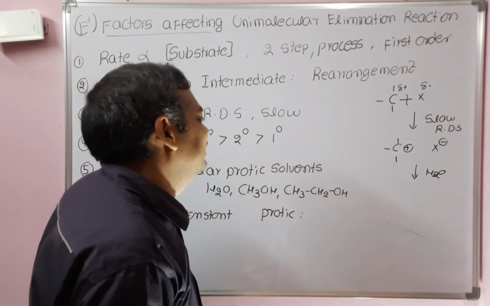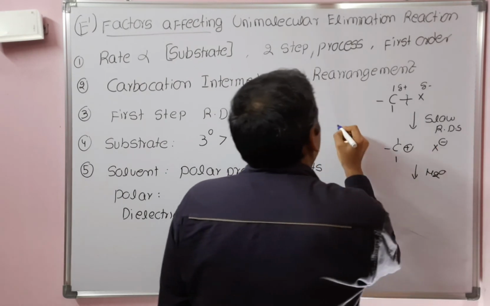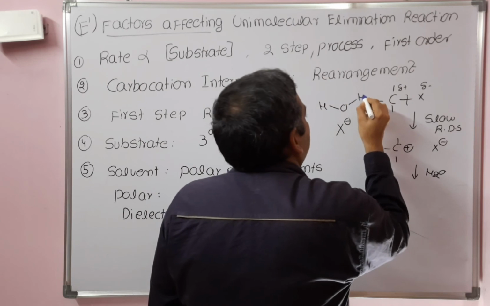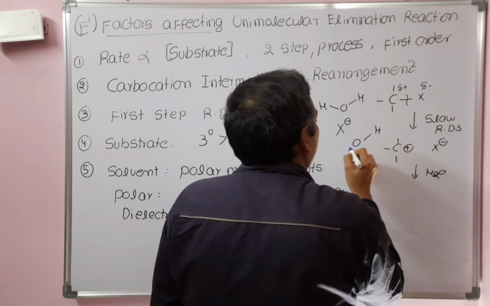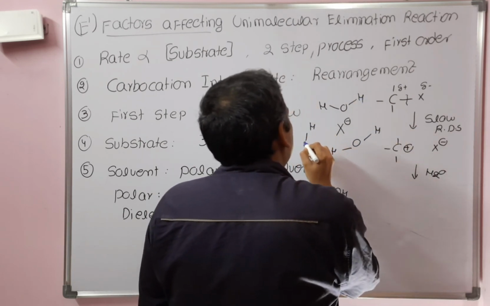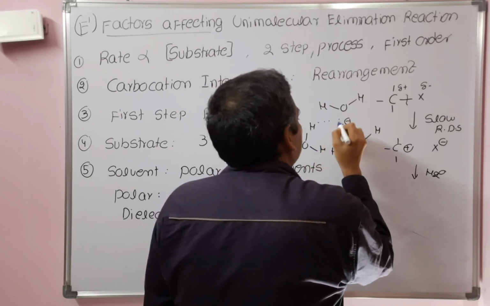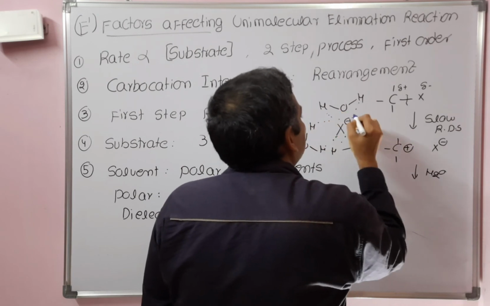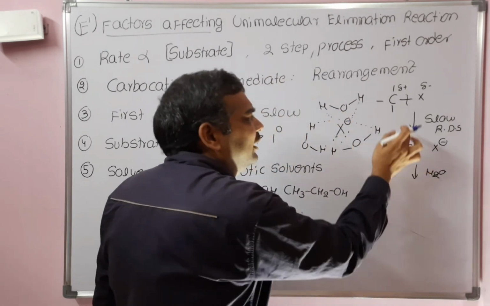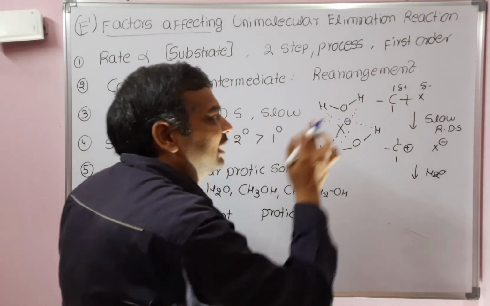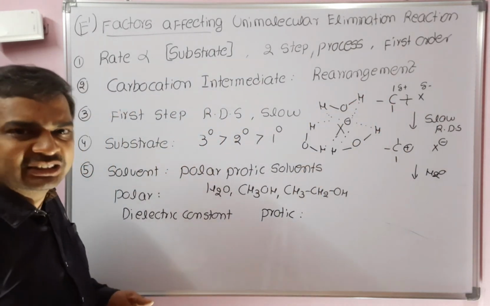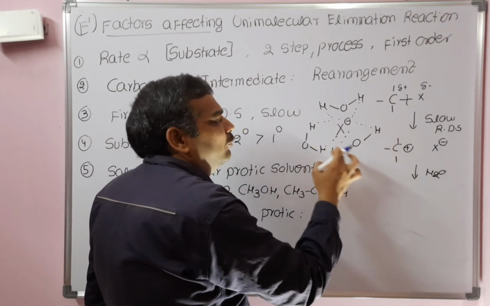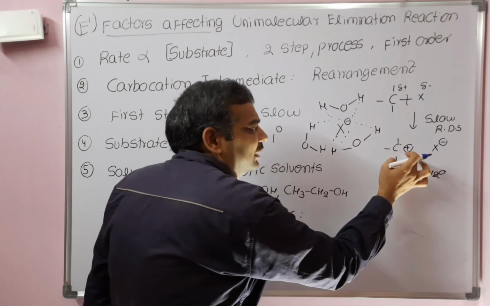The reason is that once X minus is formed in the reaction, it gets surrounded by the protic solvent. This protic solvent will not allow the X minus to attack the carbocation to get back the reaction, the backward reaction. Once X minus is formed, the protic solvent surrounds it, and after that it won't allow the X minus to attack the carbocation.